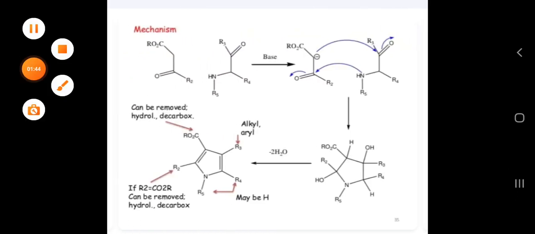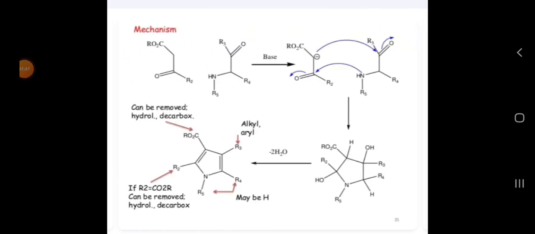How have we got it? What have we taken here first of all? RCO2R. So this is the reaction we are having, right? So we are reacting with this one, the alpha amino ketone. Then what is going to happen? See, we are adding some base. Clear? RO2C we are having. So here H plus is lost.